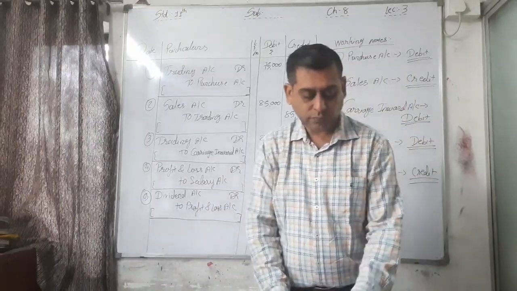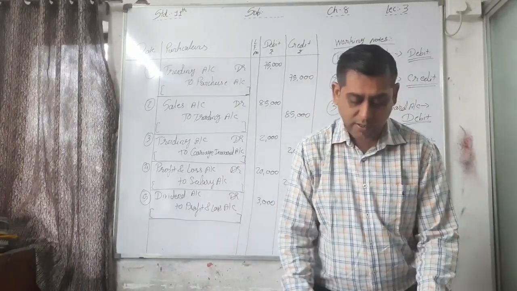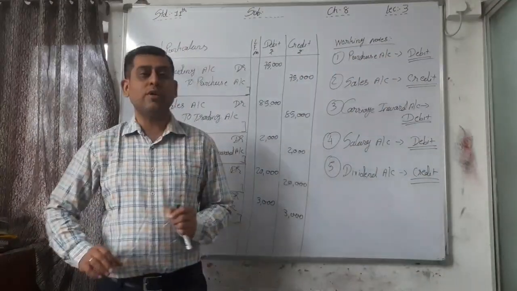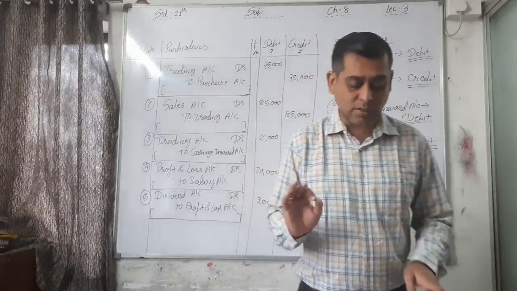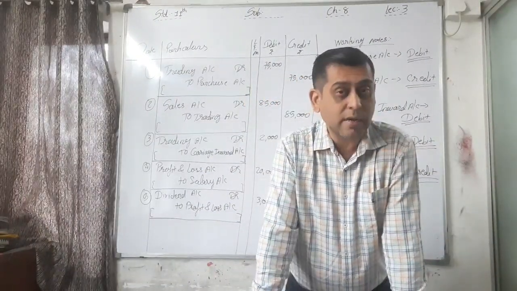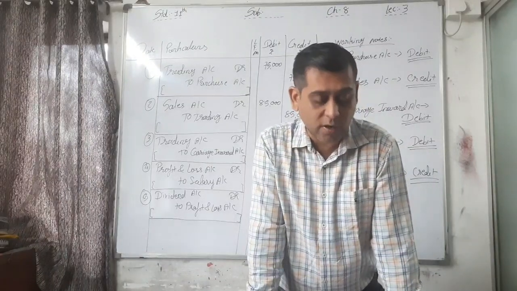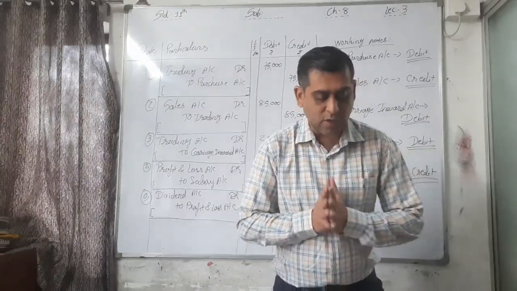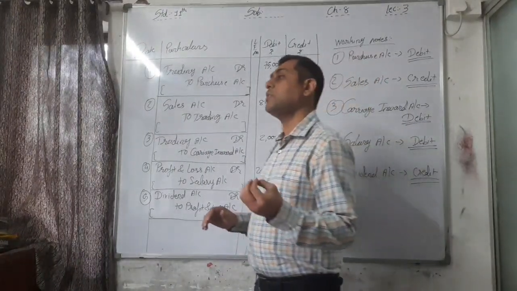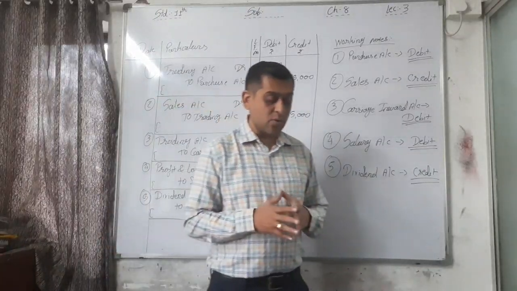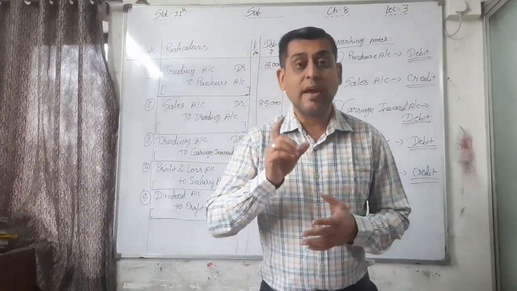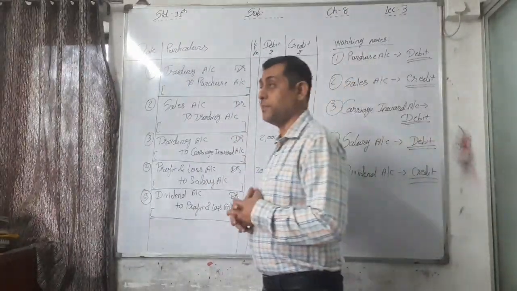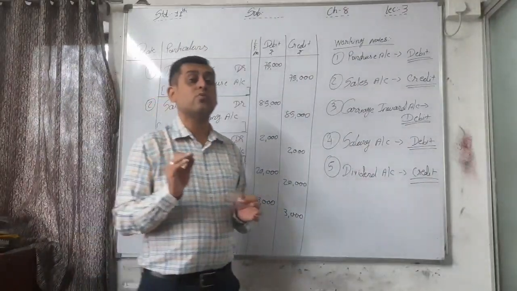Now, again some closing entries are given in the exercise. I am just discussing it with you. You have to do it in your homework, but I am just discussing about that. See question number 9, the last question of the exercise. Pass journal entries for the closing of the following accounts. The accounts are given. Different 9 accounts are given in that question, and we have to make a closing entry like this in the answer. So what we have to do is just make a closing entry.